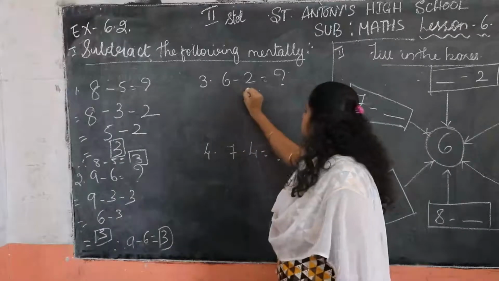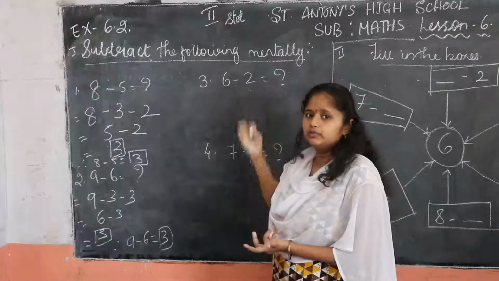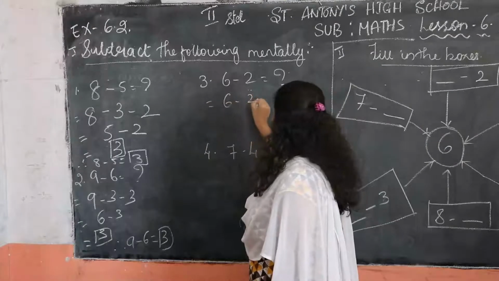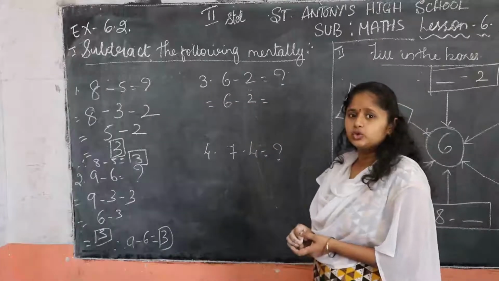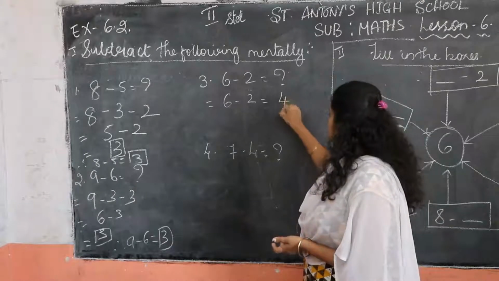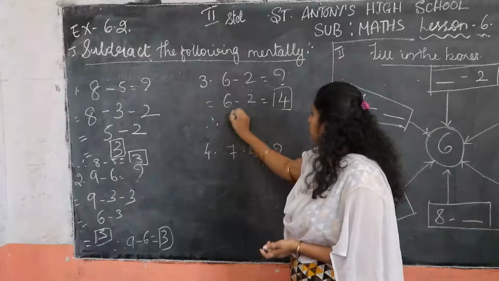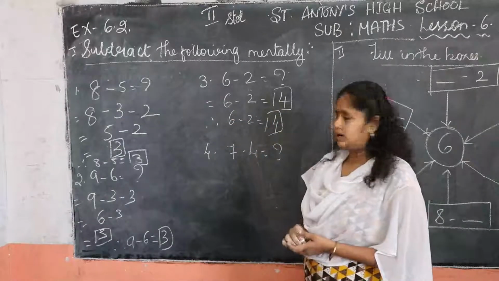Next, 6 minus 2. 6 minus 2 we don't want to split; we know it easily. 6 minus 2 is equal to what, children? 6 minus 2 is 4. Yes. You have to write, therefore 6 minus 2 is equal to 4 is our answer.